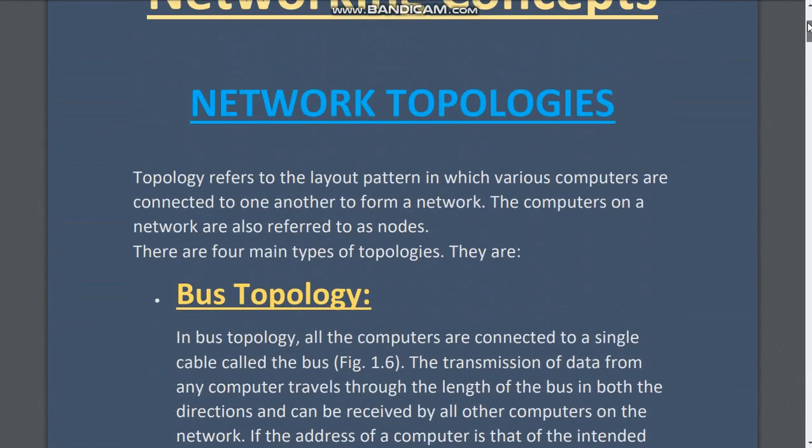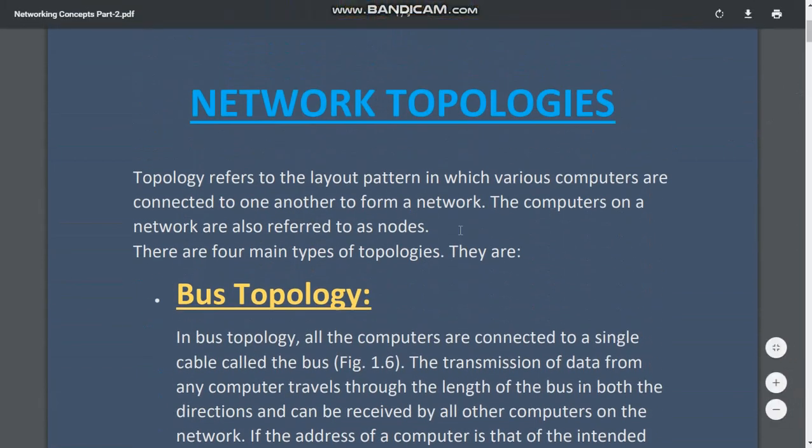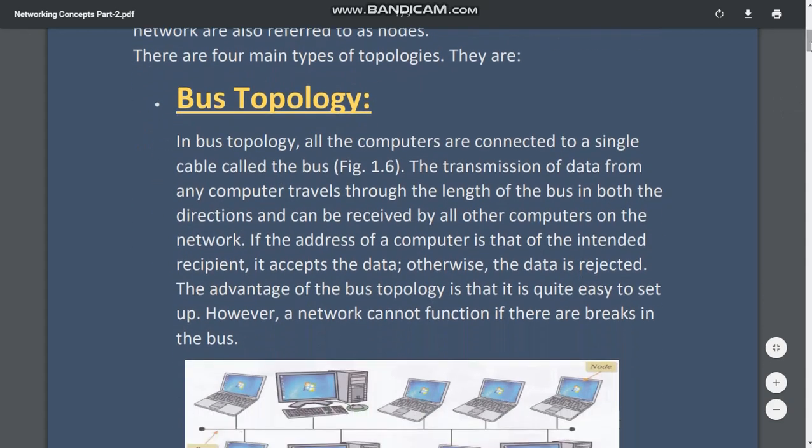Let us move back. See the definition again. Topology refers to the layout pattern in which various computers are connected to one another to form a network. The computers on a network are also referred to as nodes. Now, there are various types of topologies. The first is bus topology.